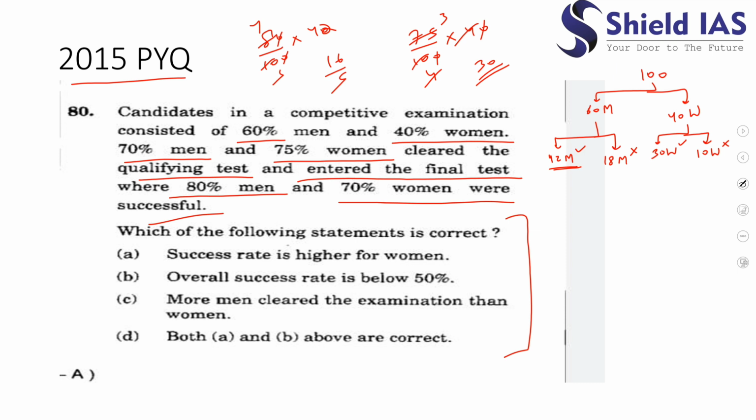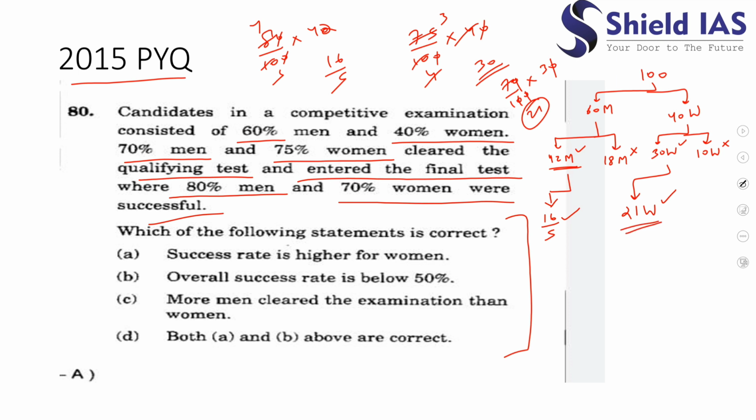Yes, 80% of 42, which would be 16 by 5, would pass. Yes, and what is the percentage for women? 70%. So 70 by 100 into 30, so it would be 21. 21 women are getting pass.